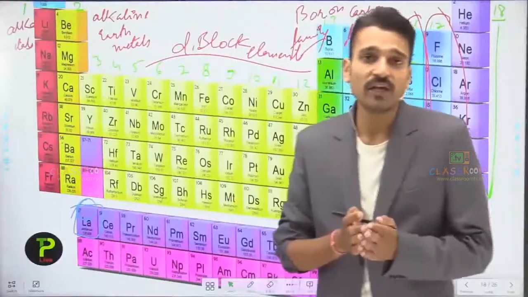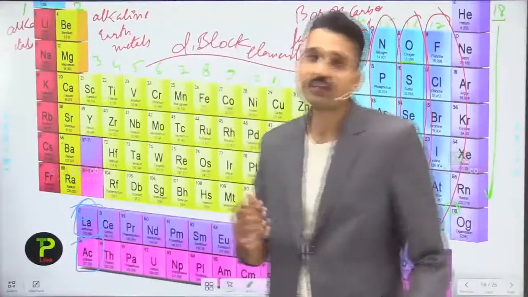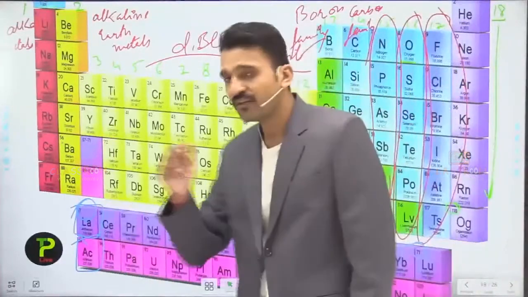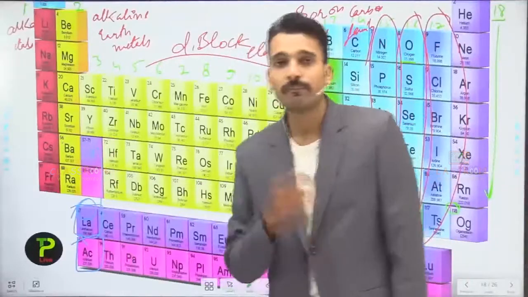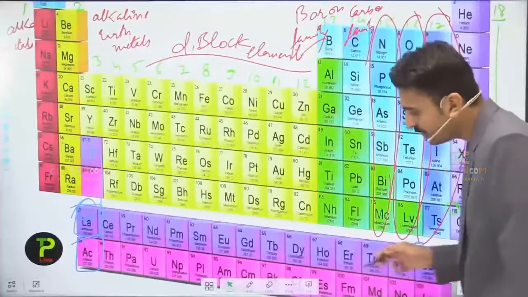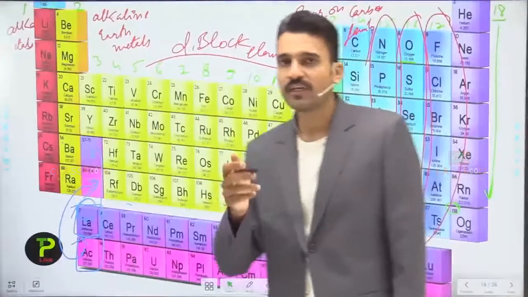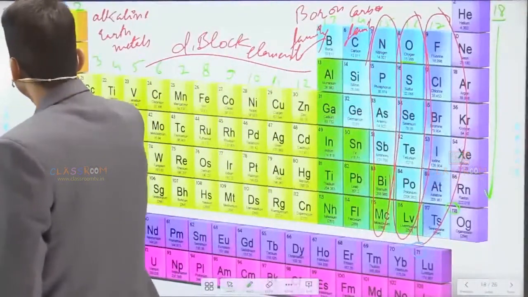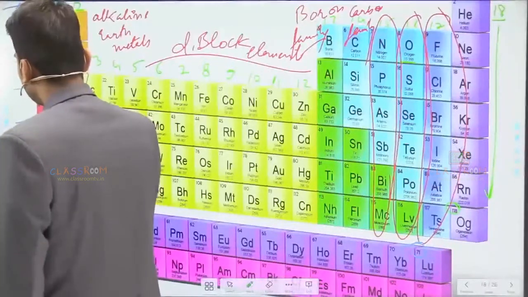So they are called the lanthanoid series, while the series which is present below the lanthanoid series is known as the actinoid series. So the elements in the lanthanoid series are represented in this particular place, while the actinoid series elements are represented in this particular place. You all know there are 7 periods, that is period 1, period 2, period 3, period 4, period 5, period 6 and period 7.